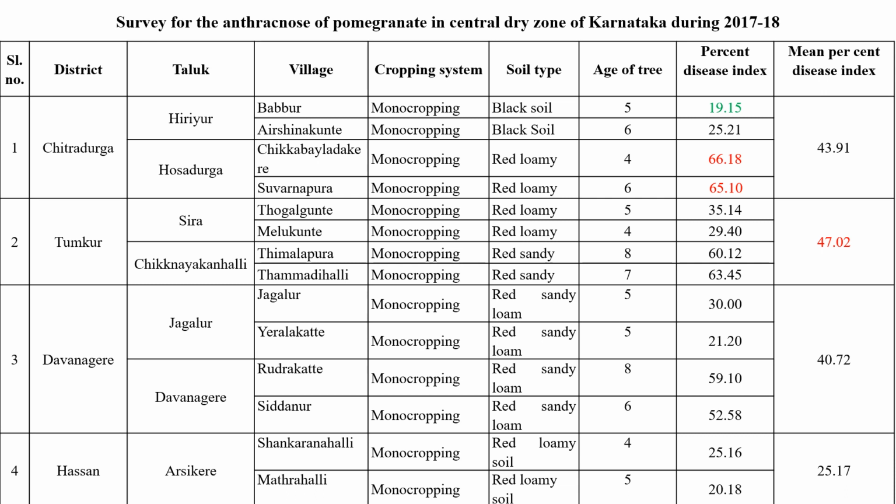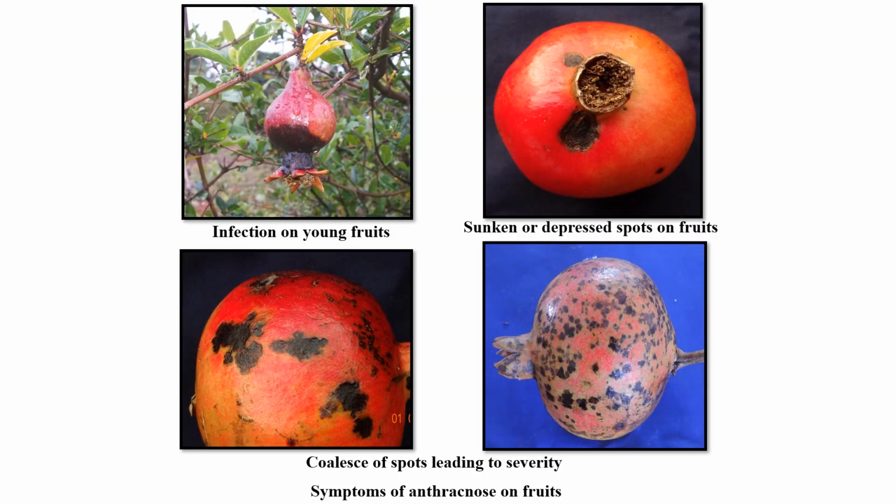Among the different villages surveyed, the highest percent disease index was recorded in Chikkabaladikere and Suvarnapura, and the least percent disease index was recorded in Hiriyuru. Among the mean percent disease index, the maximum was recorded in Tumkur district, and the least was recorded in Hassan district. Then in the survey we collected the fruit samples.